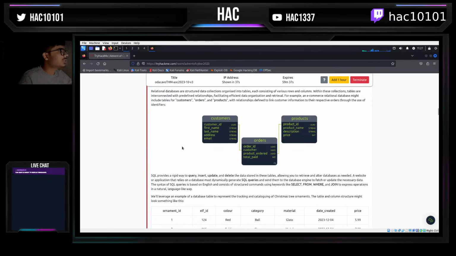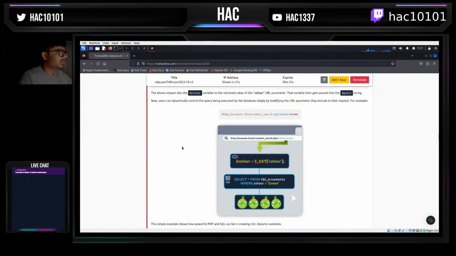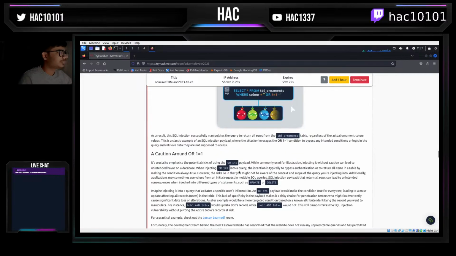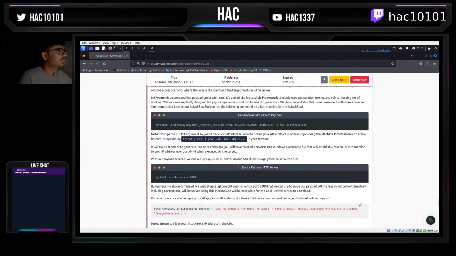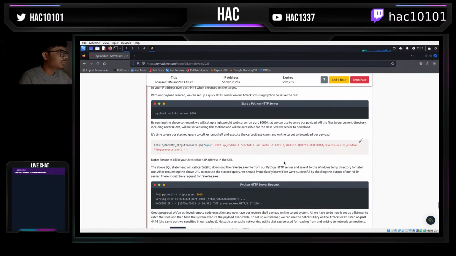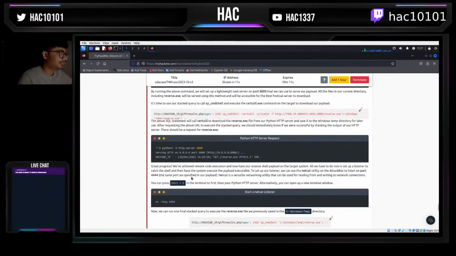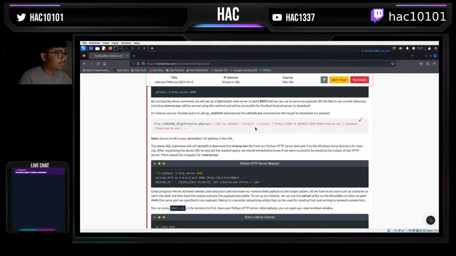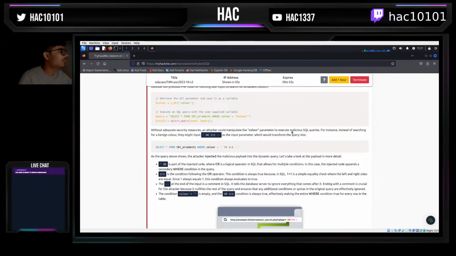Okay, SQL. I believe we all know about it. I will try to keep this one short, right? But I don't think it should be that hard. Let's see how it goes. The best thing is that we can probably use something like sqlmap and we should be good to go. But we will probably try a manual way first, and we'll probably go with the automated way too, right? Let's see how it goes.